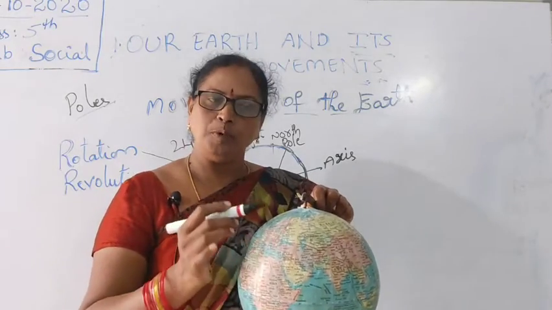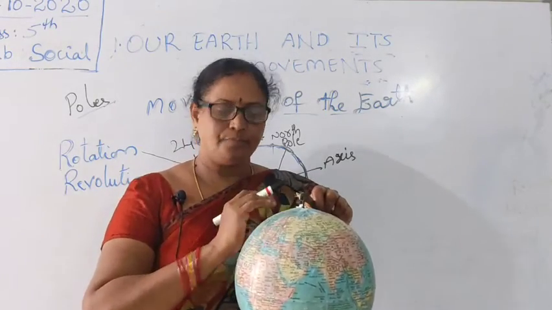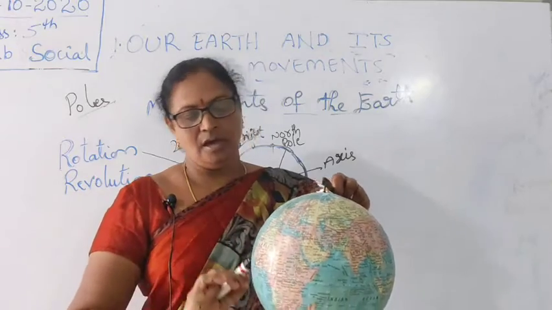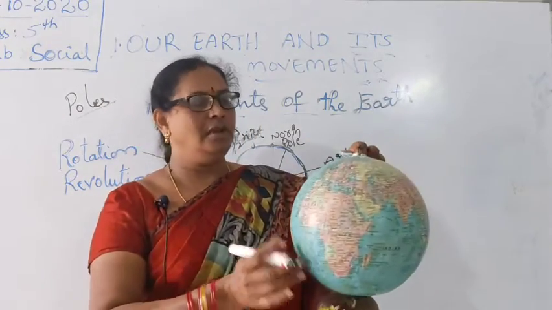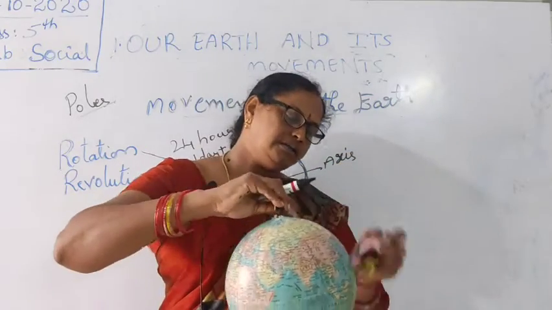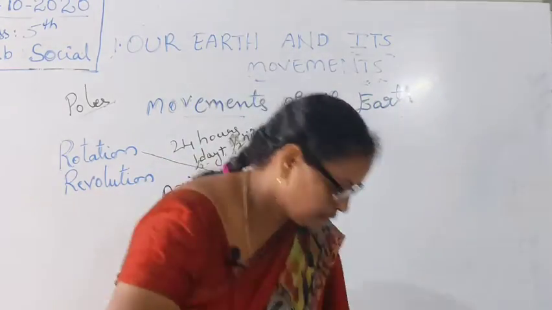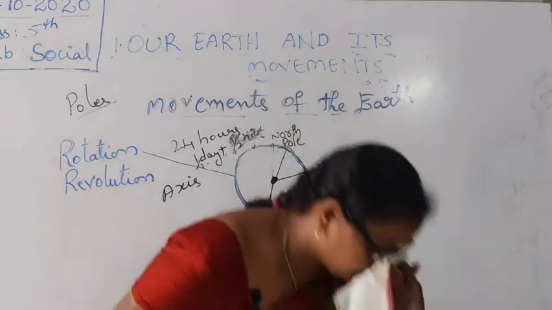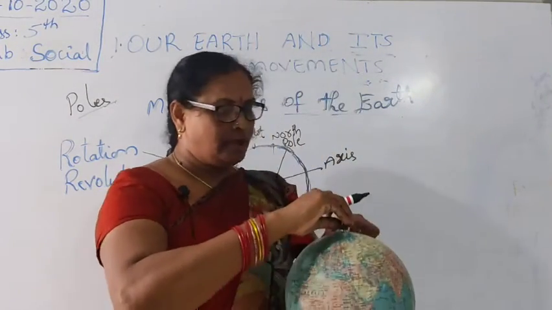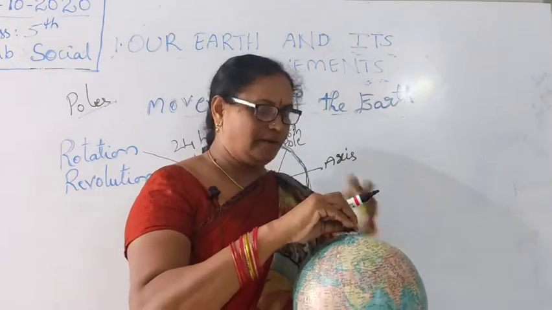Which places are opposite, at the backside? Those are North America and South America.